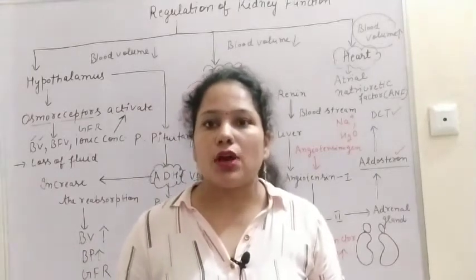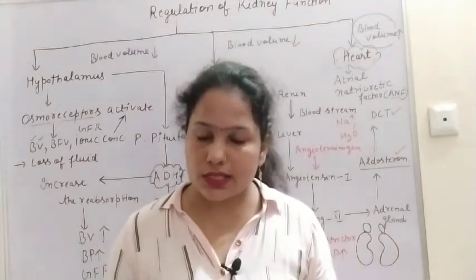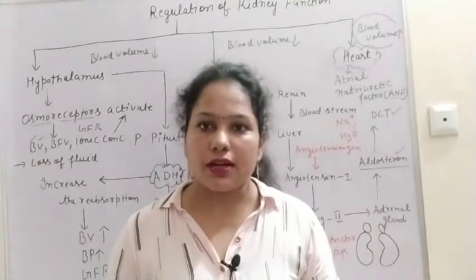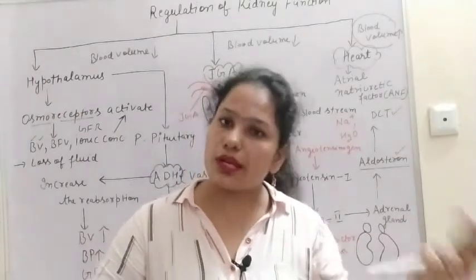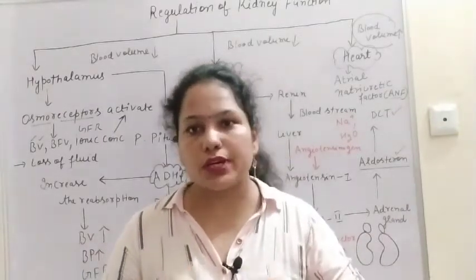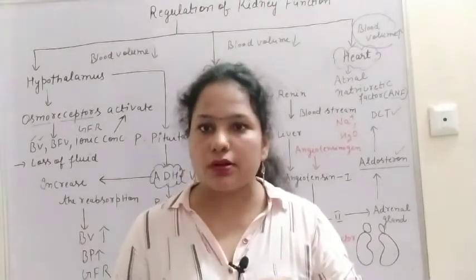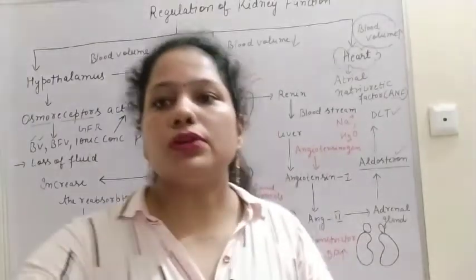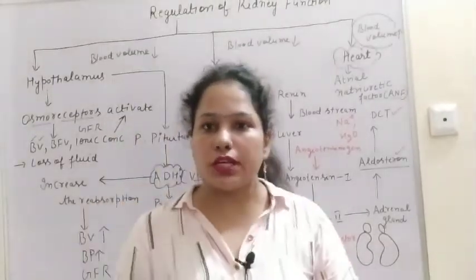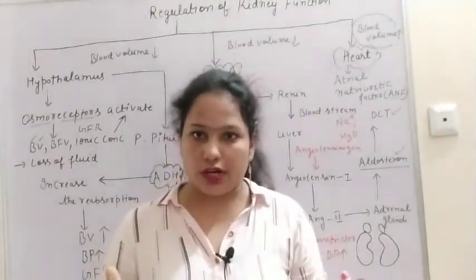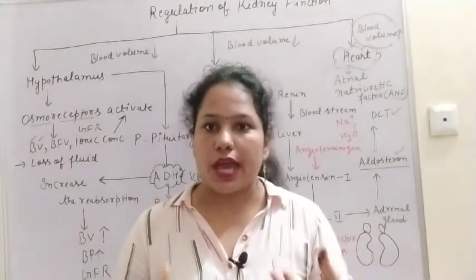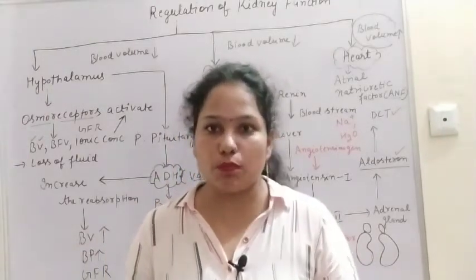When the amount of glucose increases in our blood, that glucose changes into glycogen with the help of insulin. But if insulin is not present in our body, then what happens? Due to the absence of insulin, excess glucose is there, and that is known as diabetes mellitus.